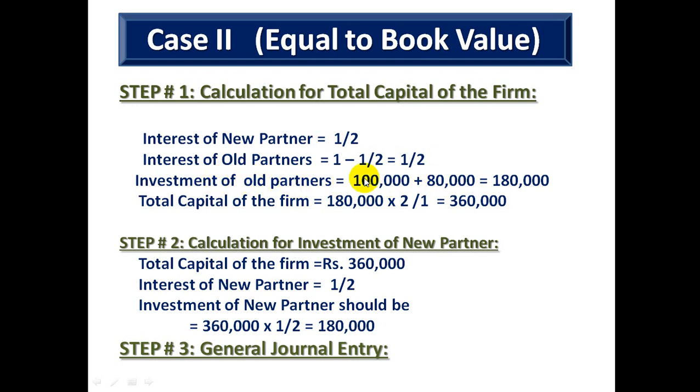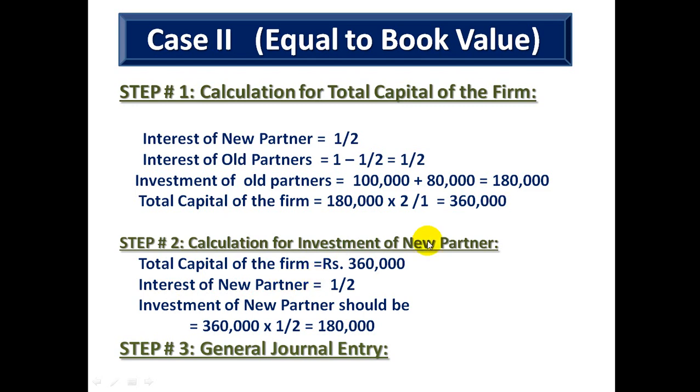Investment of old partners will be seen. Two partners were there and their total capital given in the firm or their investments given in the question are 1,80,000 altogether. So total capital of the firm is to be calculated in equal to book value using the fractional reciprocal of old partner and their investment, that is 180 multiplied by 2 upon 1. Whatever the fraction is, we take its reciprocal, the opposite. This is how total capital is to be calculated. Total capital you had found out.